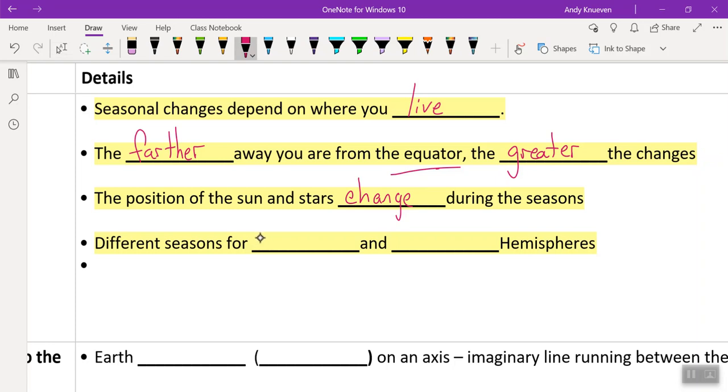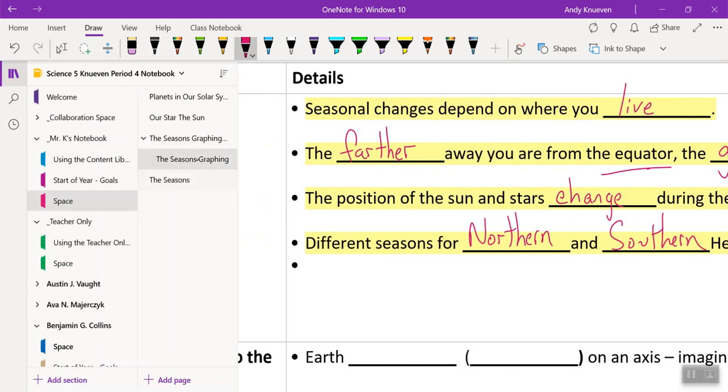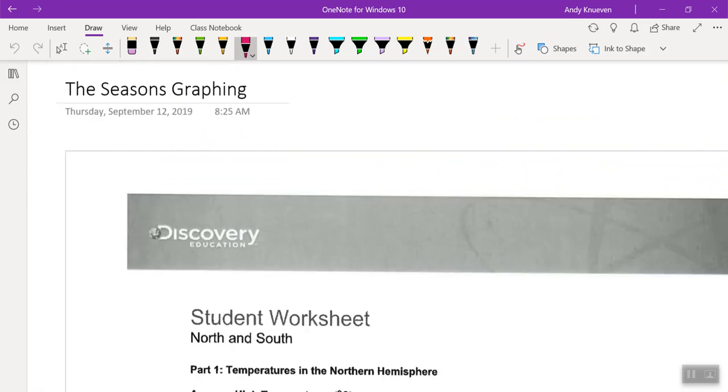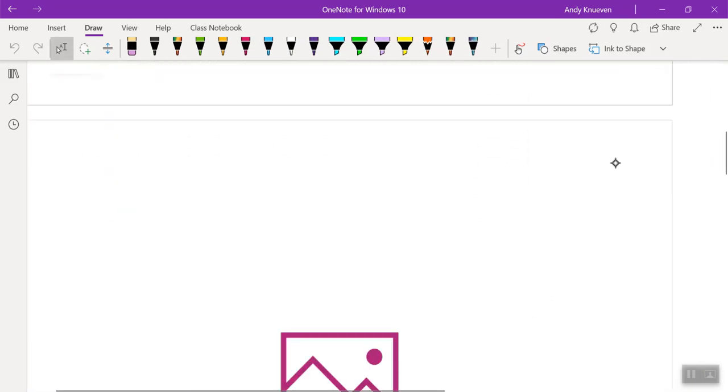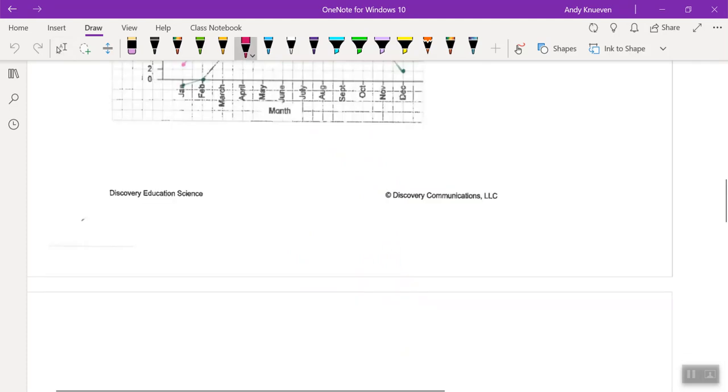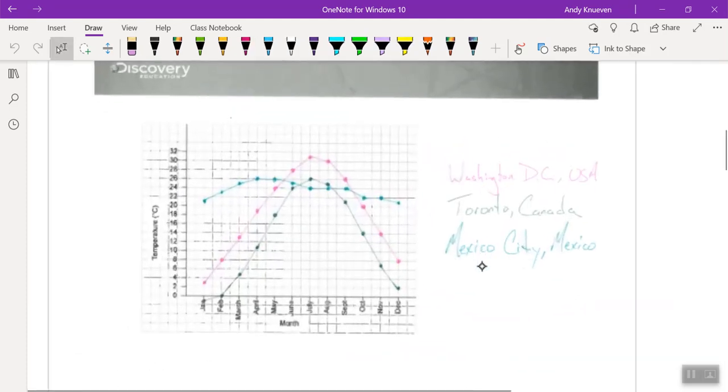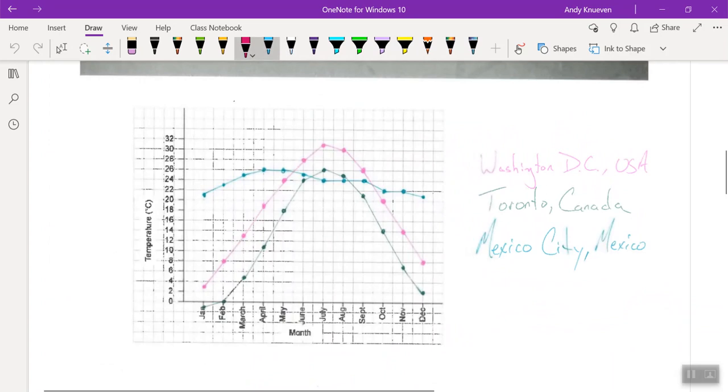So different seasons are there for northern and southern hemispheres. And so if we were to look back at our graphing here, if we were to identify how the temperatures appear in our northern hemisphere, what we call June, July, August, in this little window here, this is what we call summer. And then we have winter at the other ends, right?